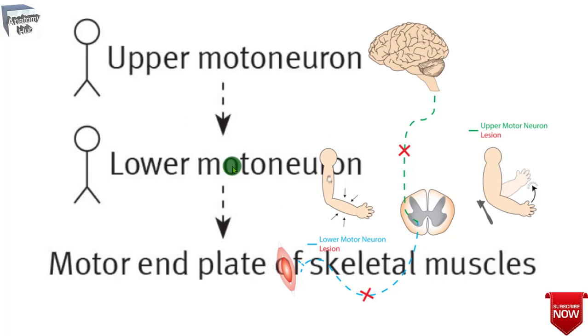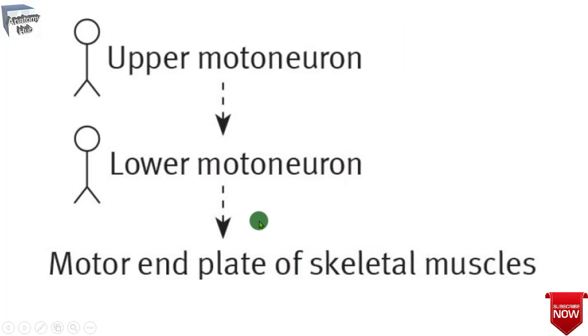Axons of lower motor neurons of spinal nerves exit in a ventral root, then join the spinal nerve, to course in one of its branches to reach and synapse directly at a neuromuscular junction in the skeletal muscles. Axons of lower motor neurons in the brainstem exit in the cranial nerves.